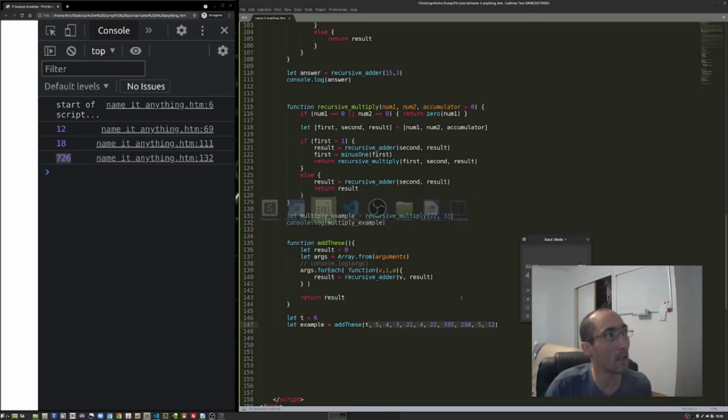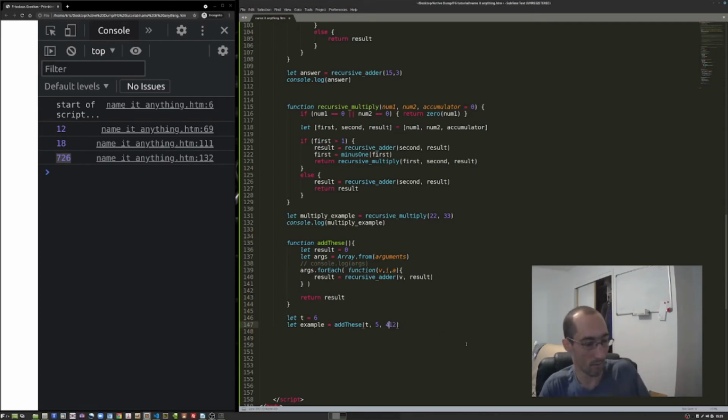And I guess I should take a calculator and double check, but we don't need all those numbers to check. Control S, Alt Tab twice. Oh, I didn't console.log our example. Remember, before I was console logging from inside the function.